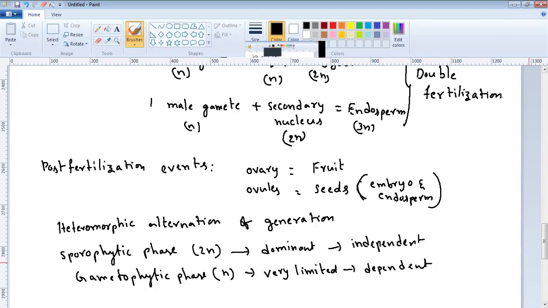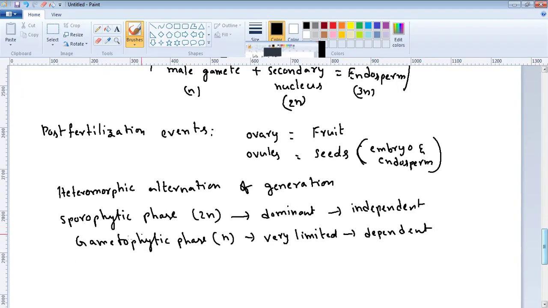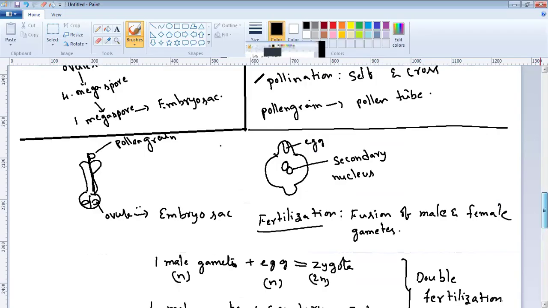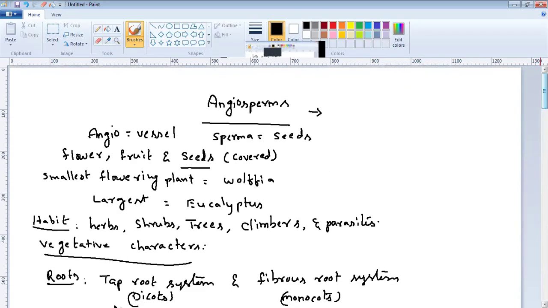Okay, so here the fruits are also of different types. We have to mention it here. The fruits may be different, maybe drupe or capsule, etc. Okay, so like this, angiosperms continue their life cycle. Once again, I will repeat. Angiosperms means covering plants, covered seeds plant.